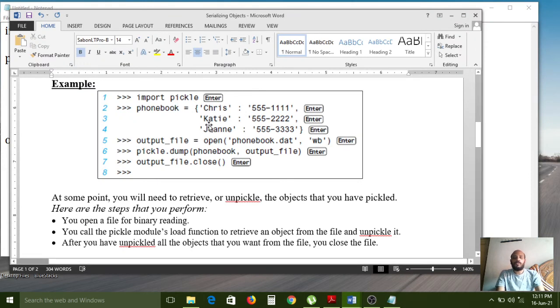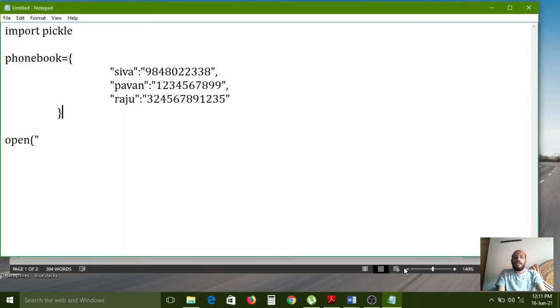Now dictionary creation is over. Now I want to call the open function. If you call the open function, whatever parameters you have passed, first it will check in the system whether they are available or not. Here I have given the file, phonebook.txt, where txt is the extension.